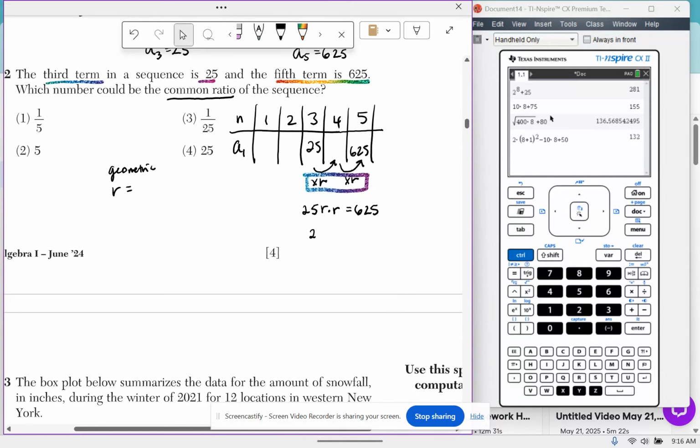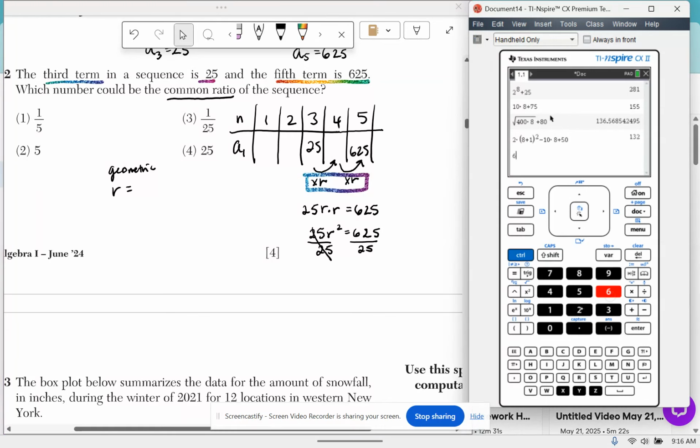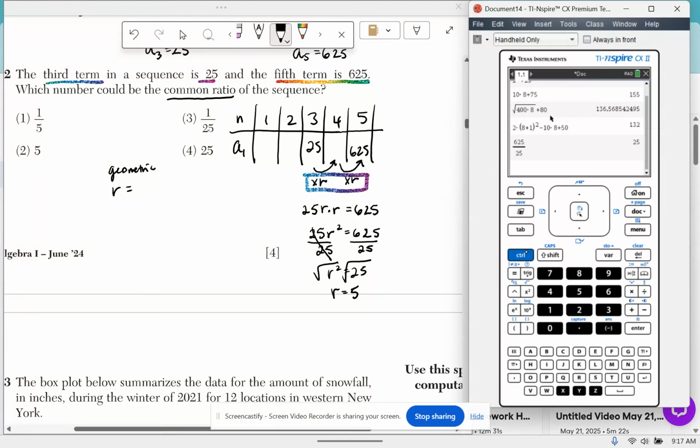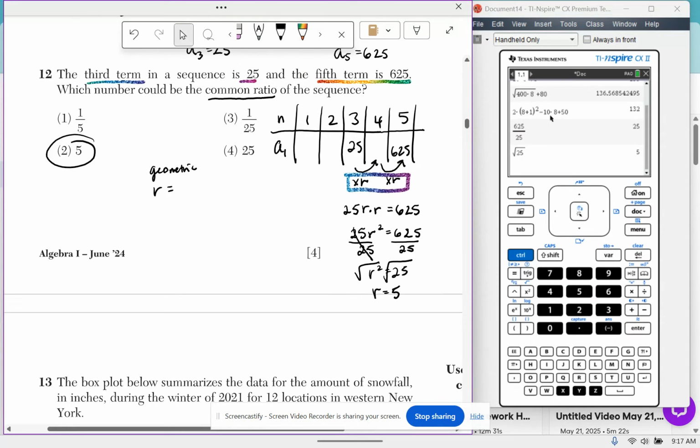So what I'm going to do is do 25, r times r becomes r squared. And now I can just use inverse operations to solve. I'm going to divide both sides by 25. And then I have r squared equals 25. I now square root both sides to undo the exponent. I have r equals 5. Square root of 25 is 5. My answer is 5.